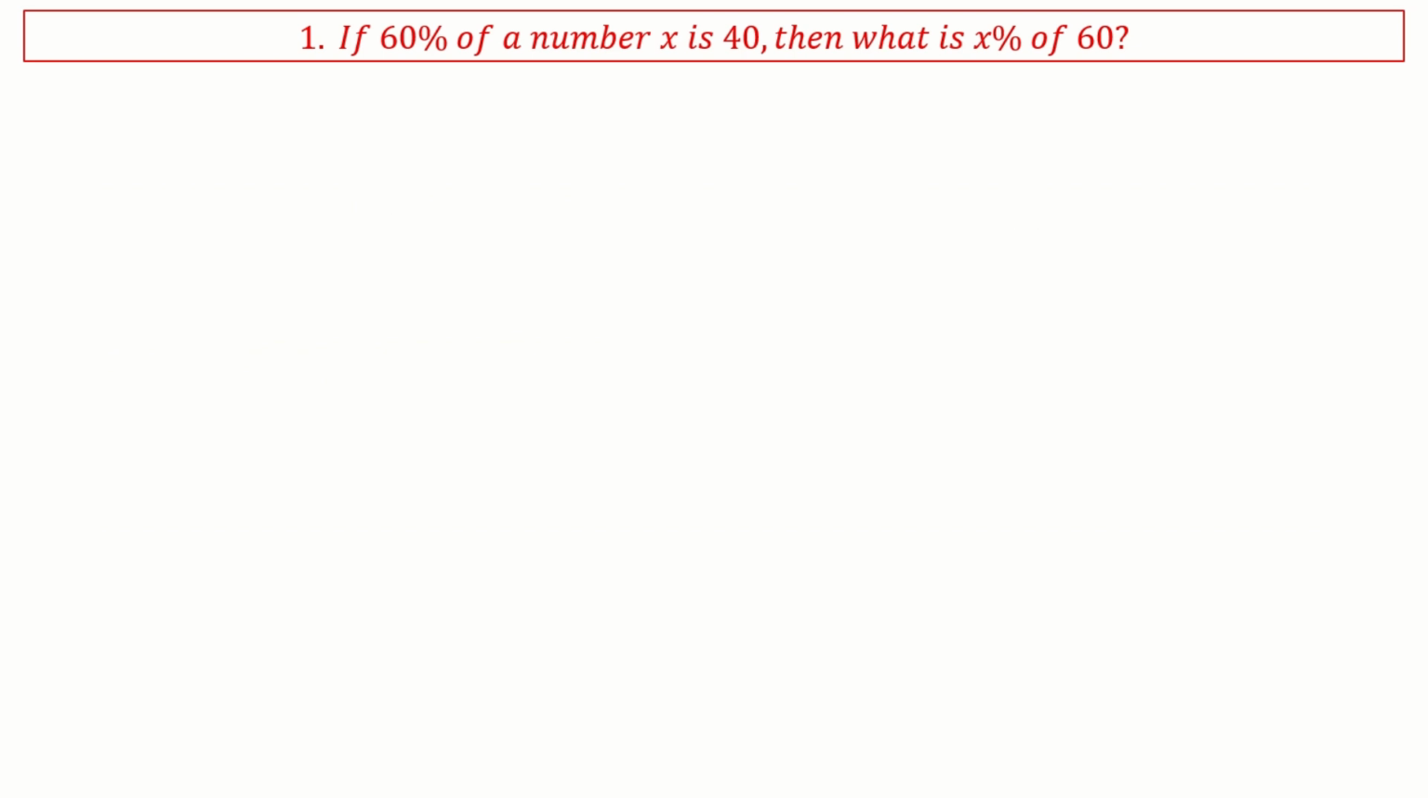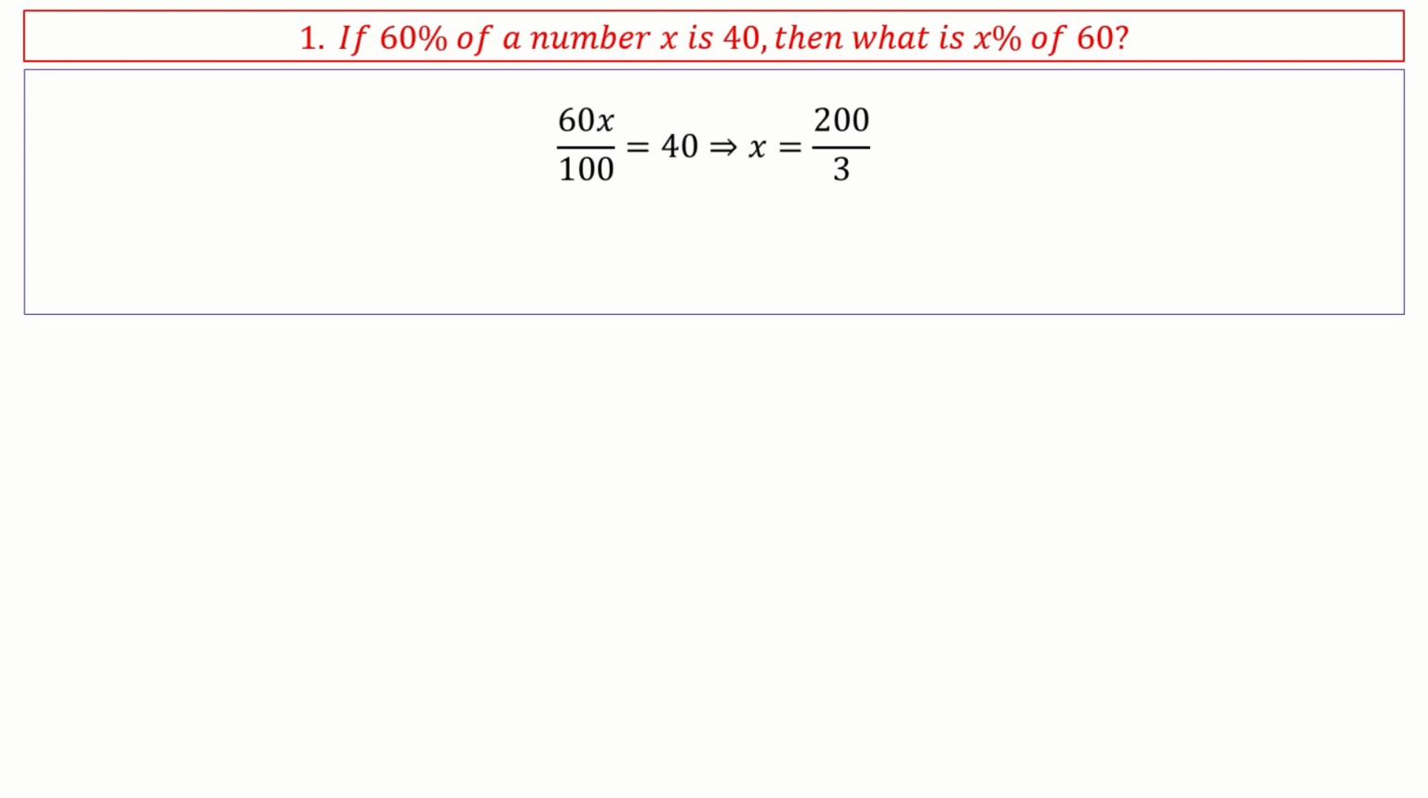60% of a number x is 40, then what is x percent of 60? Okay, this is a 2 marks question, so I think fairly easy and straightforward. 60% of a number x is 40, which means 60x by 100 equals 40. So x is nothing but 200 by 3. Now x percent, so 200 by 3 percent of 60. So we have to put 200 by 3 into 1 by 100 into 60, which is equal to 40. Right, this is the answer.